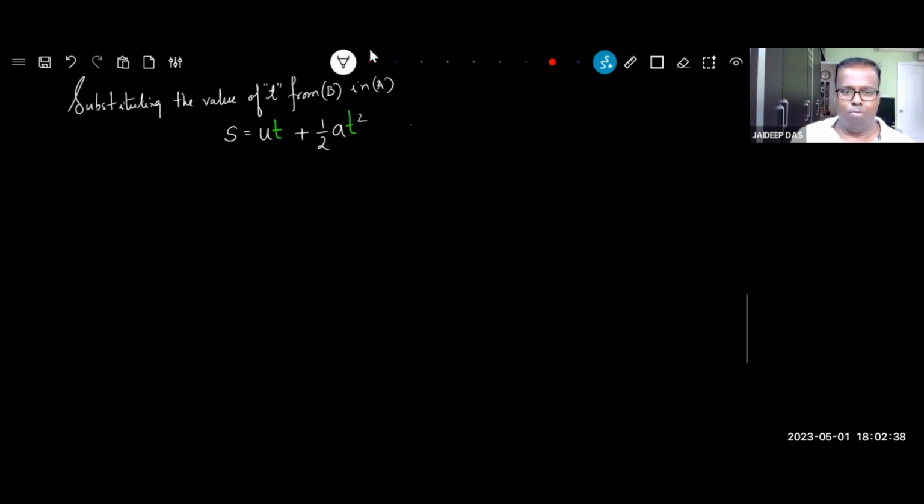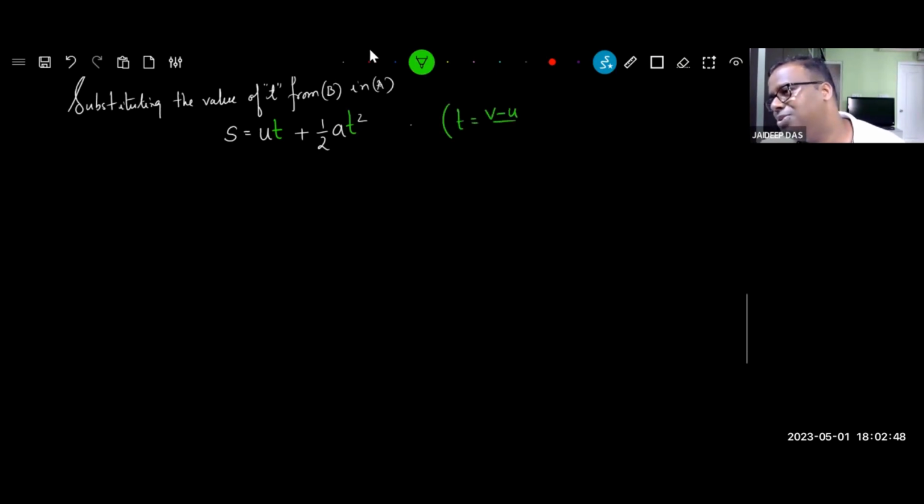S is equal to ut plus half at square. Are you fine with this? My job is to take out the green t's. How have I expressed the green t? t is equal to v minus u by a. So wherever you see a green t, you will plug in v minus u by a. Ready? Let's plug that in.